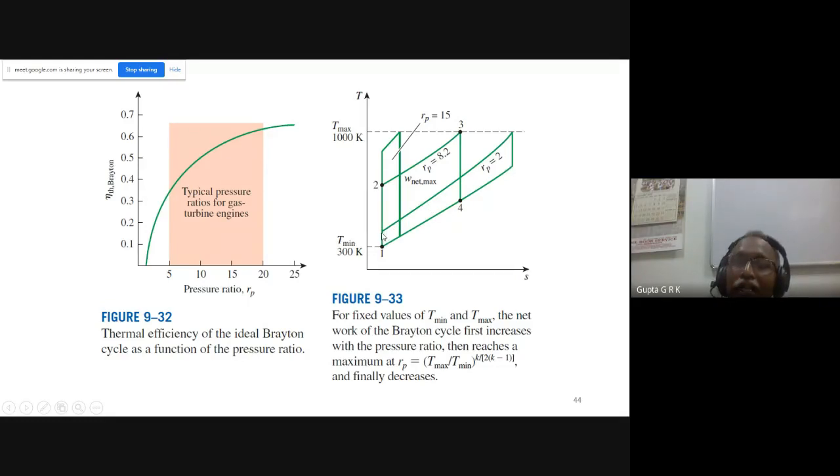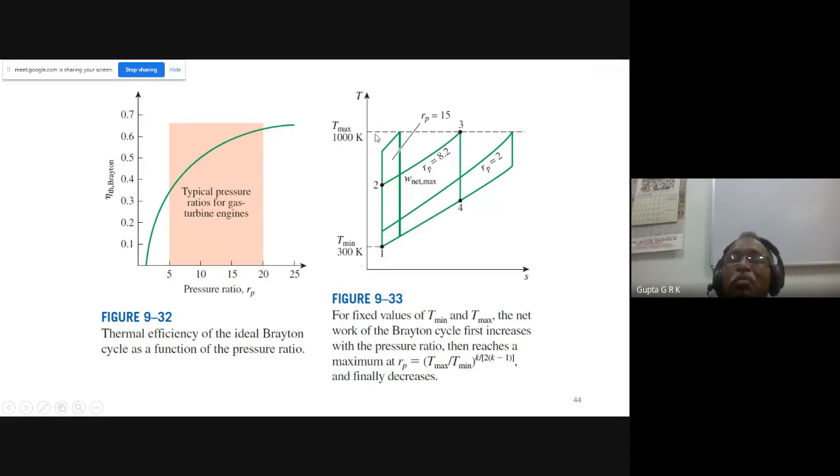If I make it still lesser and lesser, when R equal to 1, it just goes and comes back like this between the minimum temperature limit and maximum temperature limit. So all heat is added and all heat is rejected. Okay, there is no expansion and compression because R equal to 1. So this is the other limit for the compression ratio. There is a minimum limit R equal to 1 where the work is 0, and a maximum limit when the